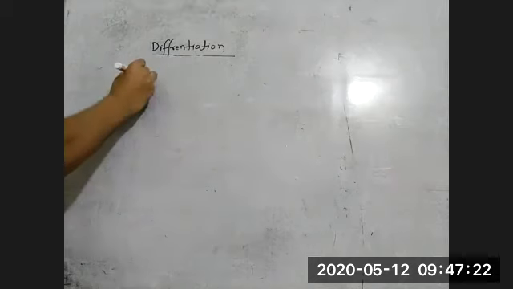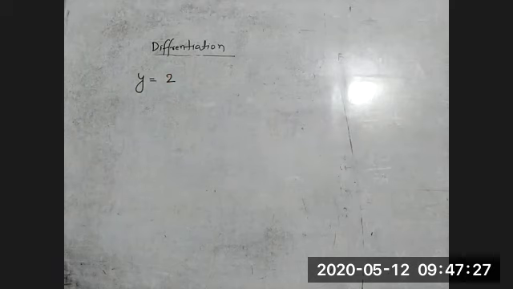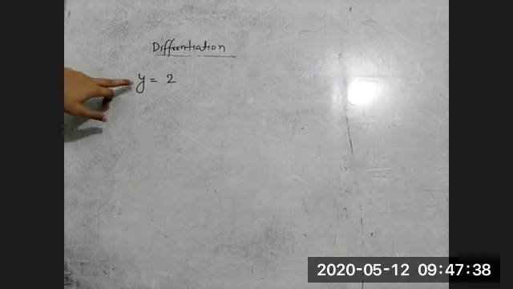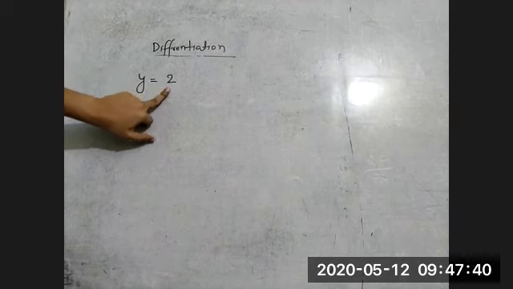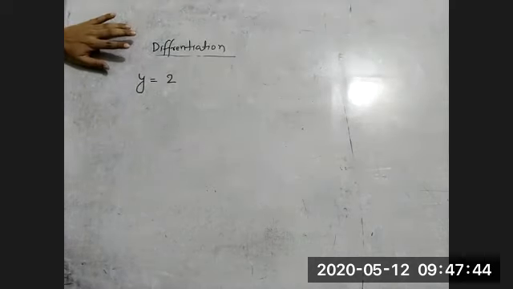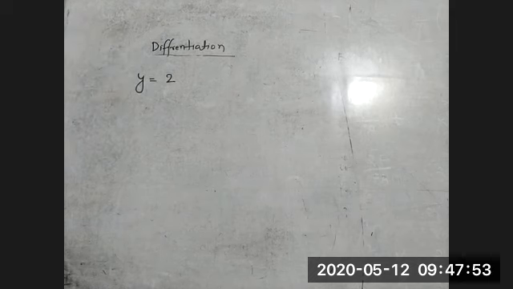if y is equal to 2 is given. Now here you can see this is important, because generally we write that the differentiation of a constant is always 0. But how it is 0, you have to understand. So listen carefully, y is equal to 2 is given. I told you we can differentiate a function when we have a variable. If we don't have any variable quantity, the question is how we can differentiate. So here y is 2, but we have to find dy by dx.